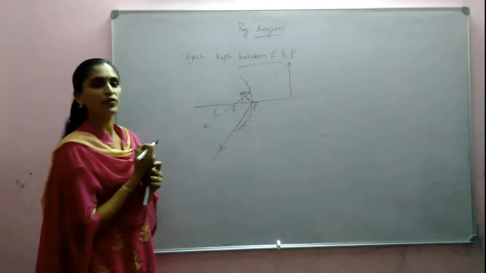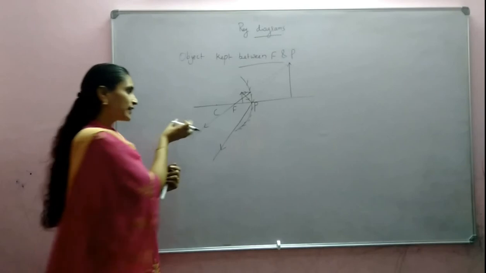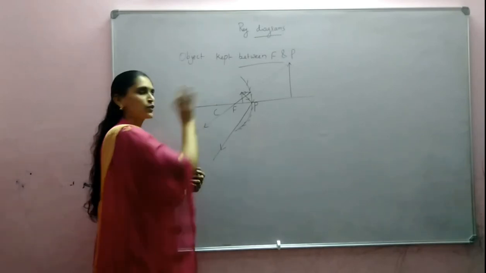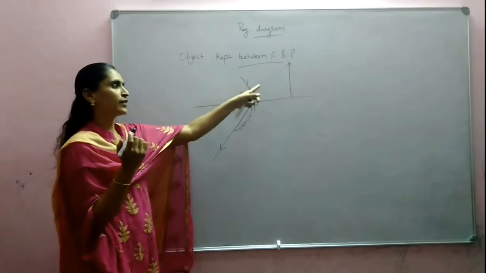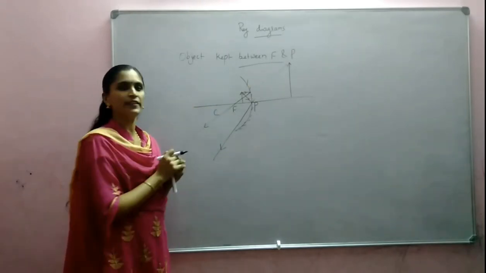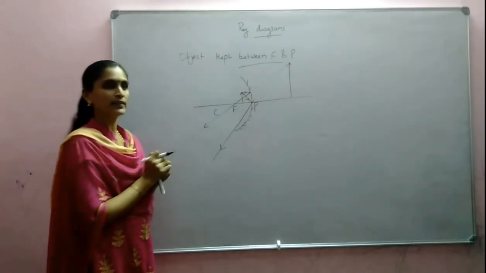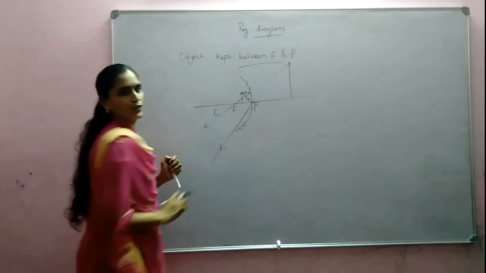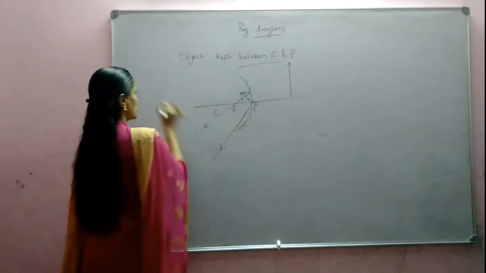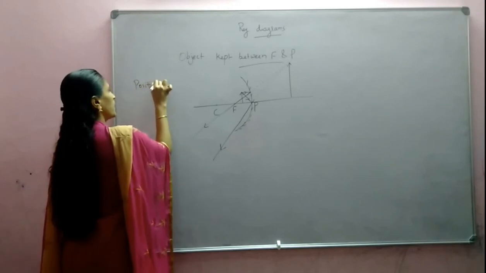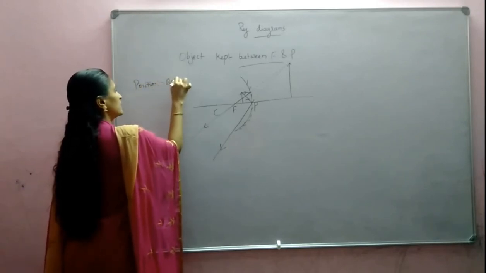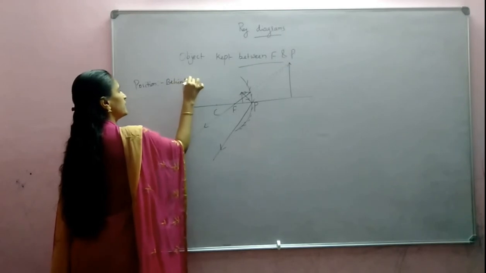So which type of image will be formed? Here the rays are not actually meeting. So the image formed will be virtual and erect. That can already be identified from the diagram, and size enlarged. Okay. So we can write position of the image: behind the mirror, not beyond the mirror, behind the mirror.